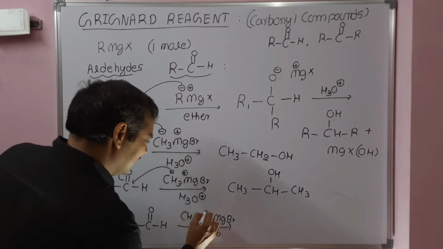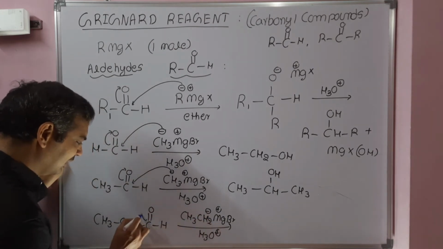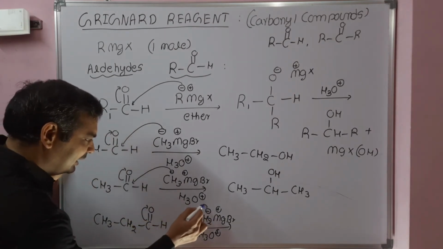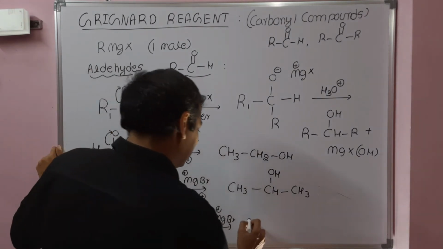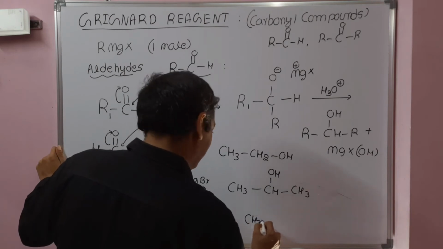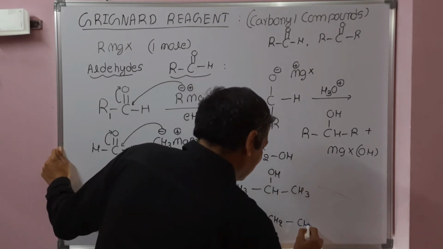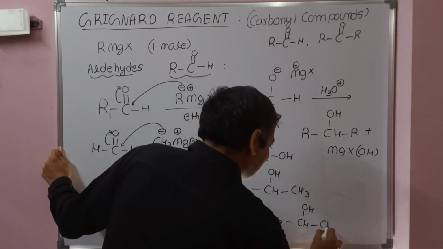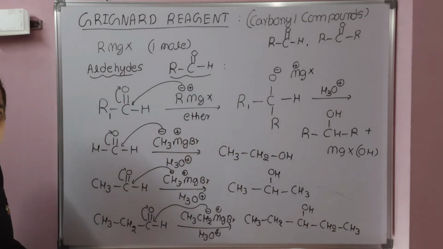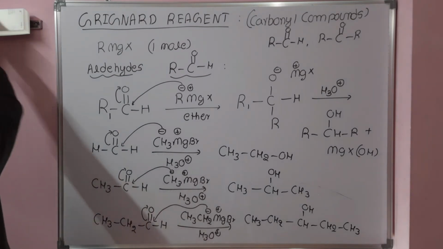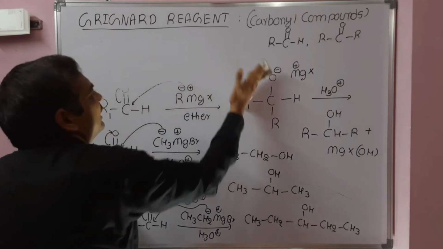Coming to the second case, CH2 minus is electronegative and magnesium is electropositive. This CH2 minus will attack here, the double bond shifts, and the CH2 minus acts as a nucleophile and attacks the carbon of the propanal. As a result, the product obtained is CH3CH2CH(OH)CH2CH3, pentan-3-ol. Clear? Next we will see Grignard reagent with ketones. Grignard reagent reacts with ketone.